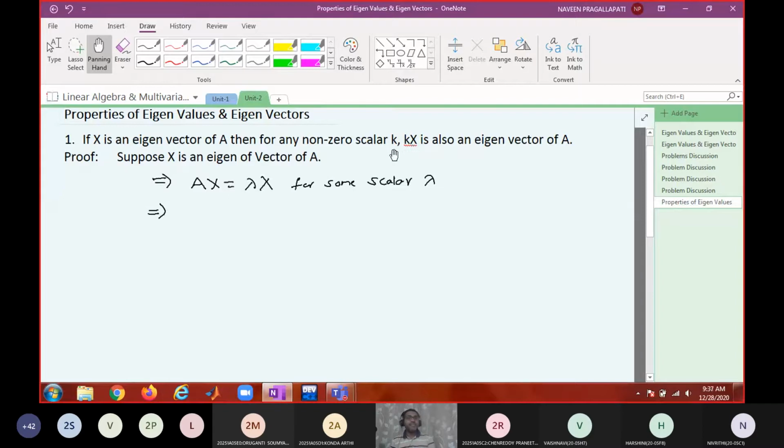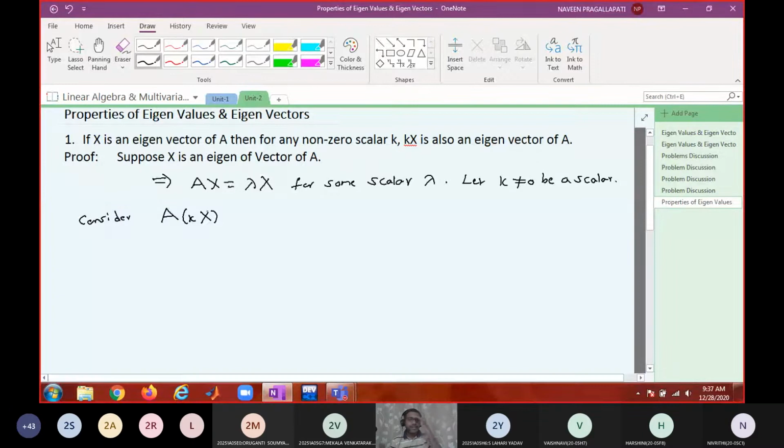So you consider like this: let k not equal to 0 be a scalar. Now consider A into kx.